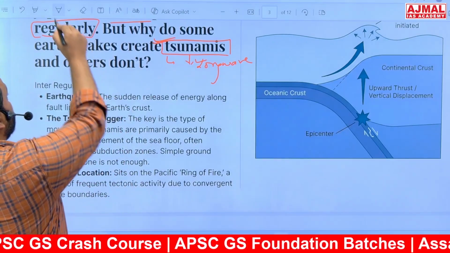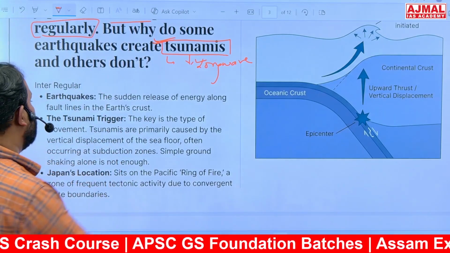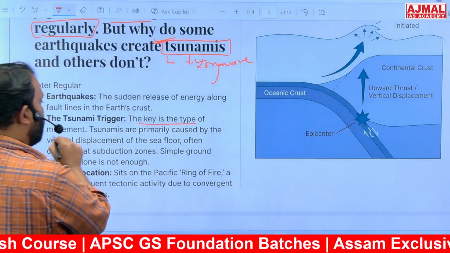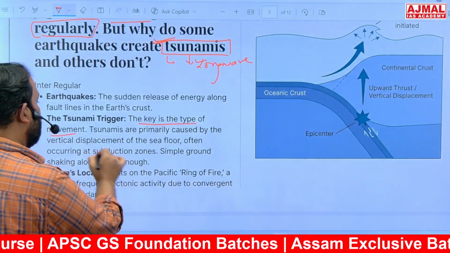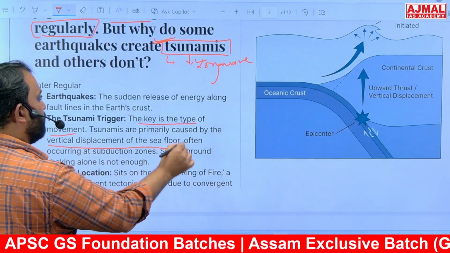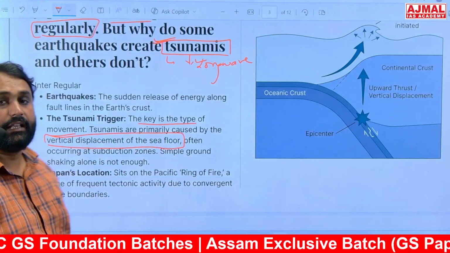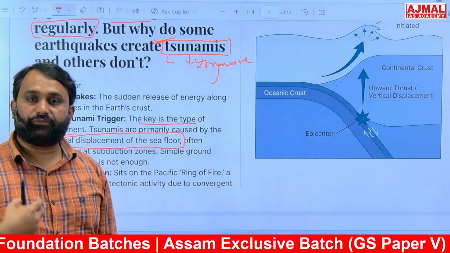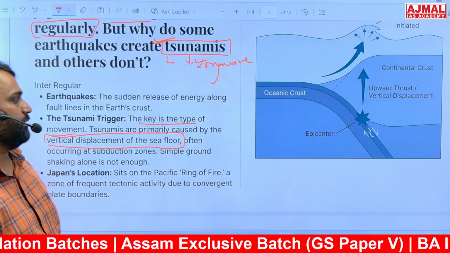Because for the formation of a tsunami a key type of movement is required, that is primarily caused by vertical displacement of the sea floor. ठीक है. Tsunamis are formed by the vertical displacement of the sea floor.